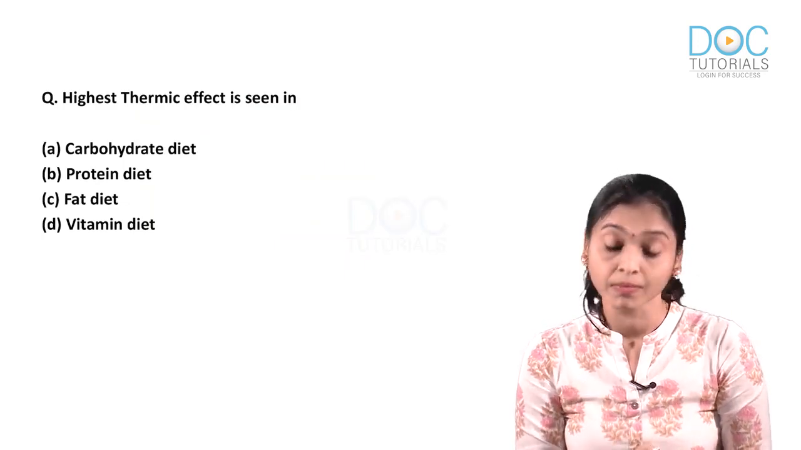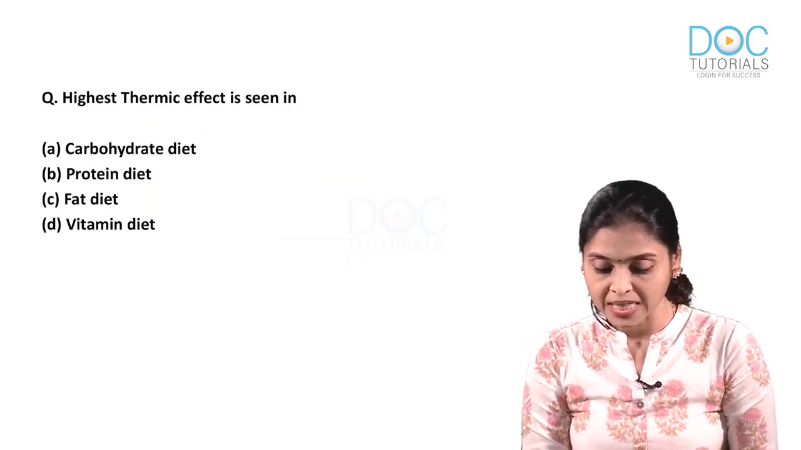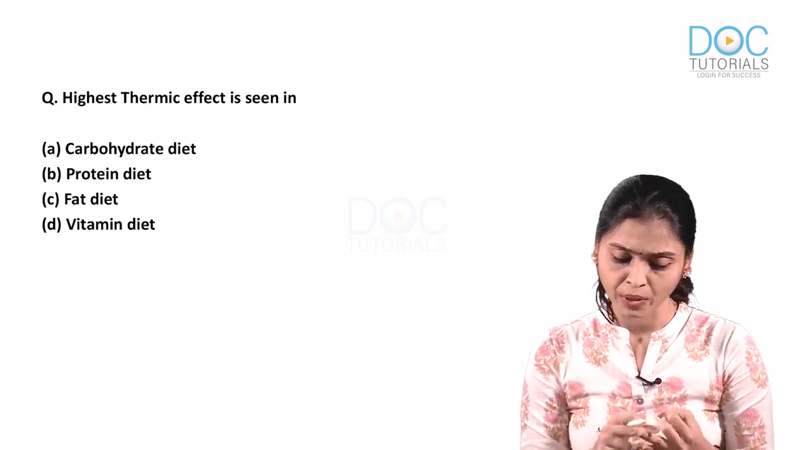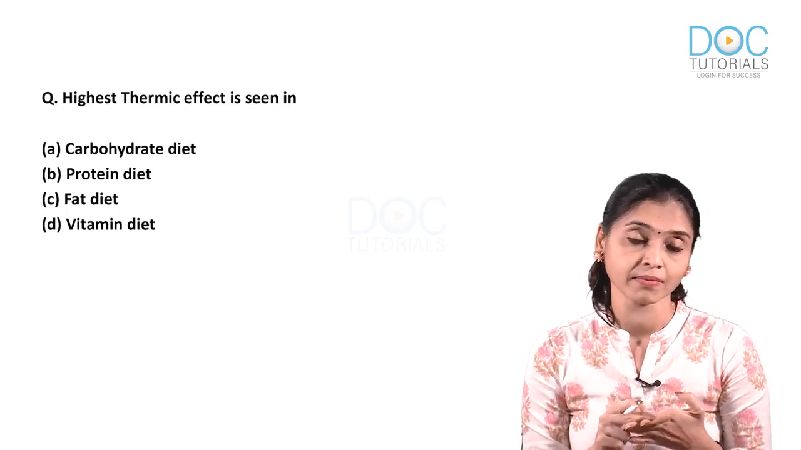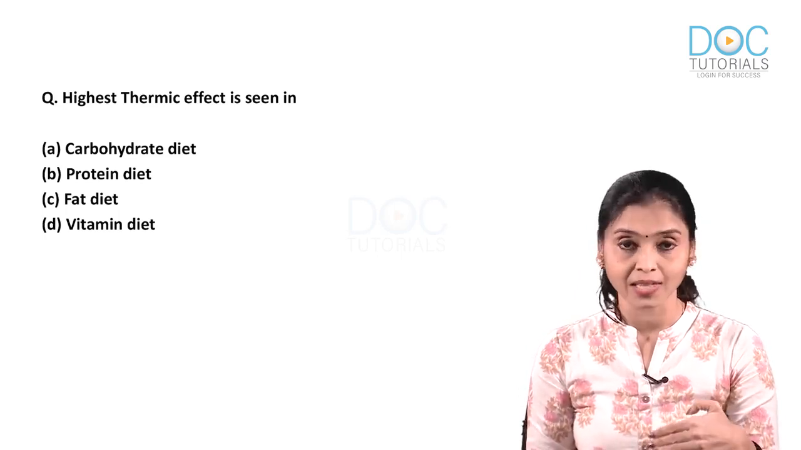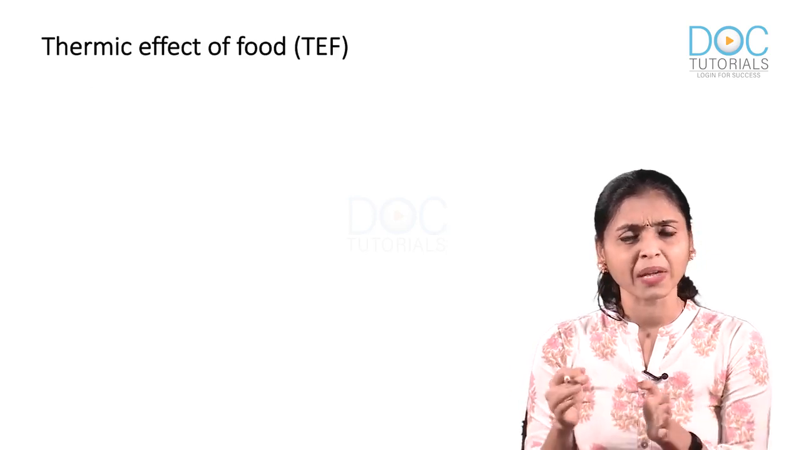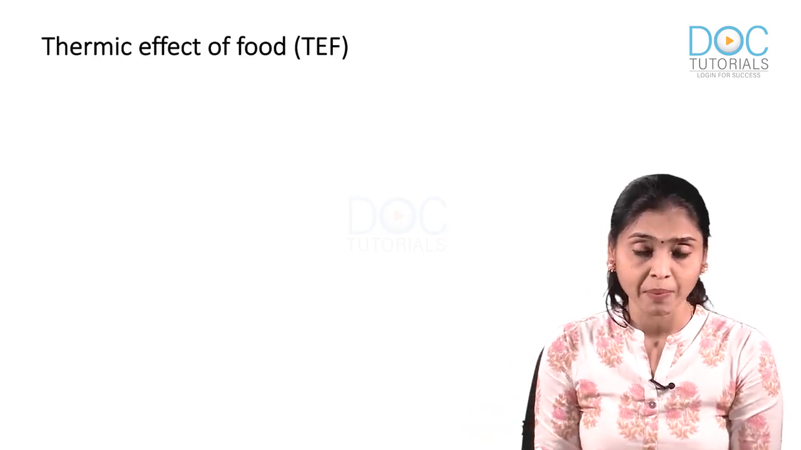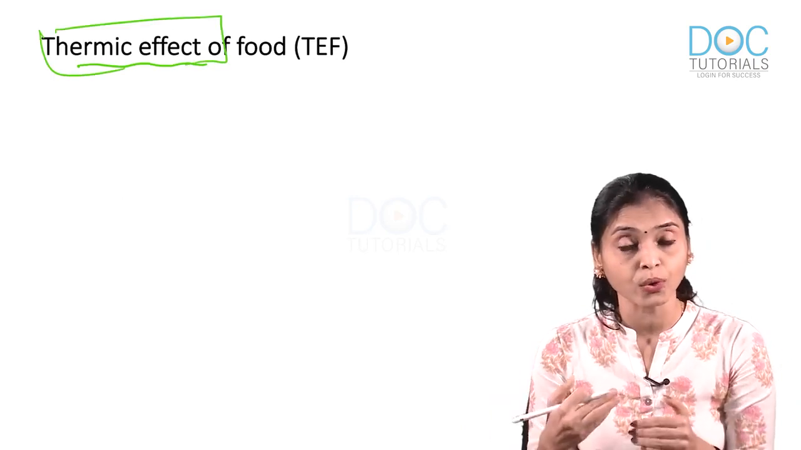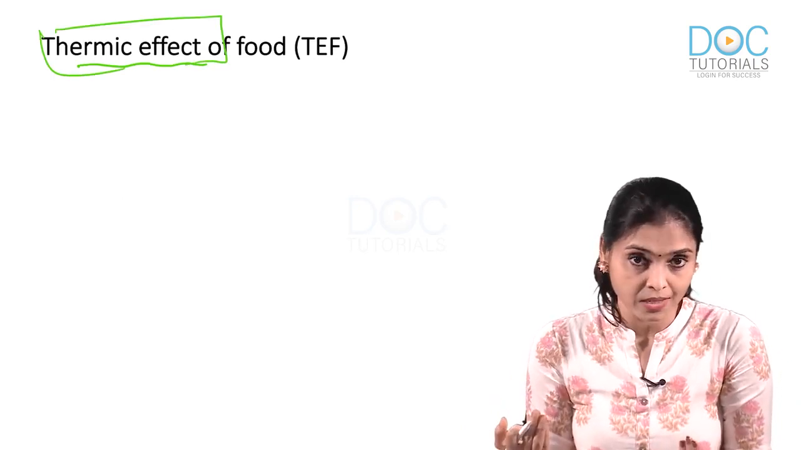This question is from nutrition. Highest thermic effect is seen in. What is the answer? Carbohydrate diet, protein diet, fat diet, vitamin diet. First, let's see what is thermic effect. Then we will see the answers. What is thermic effect of food? As the name indicates, thermic effect is caused by food. That means, when you take food, your body temperature increases.